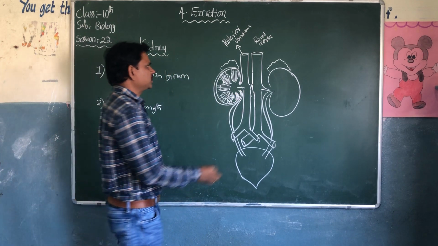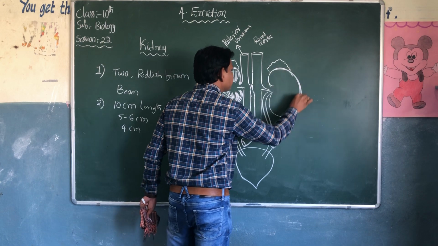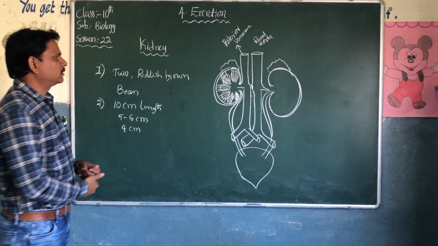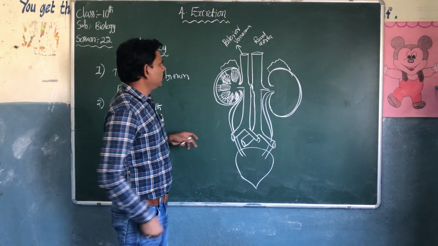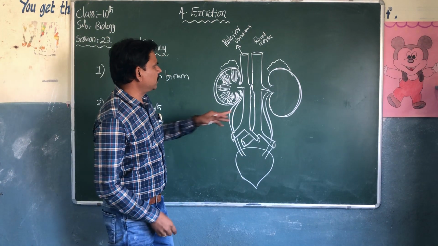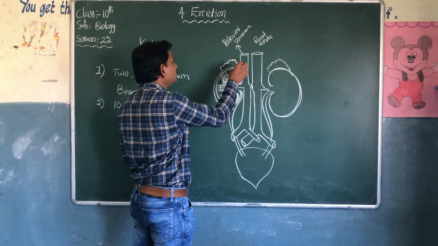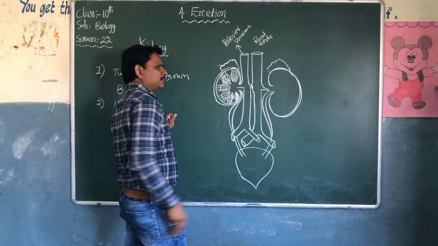Look at the structure of the left kidney and right kidney. There are some parts, left kidney and right kidney. On both kidneys there are some substances.